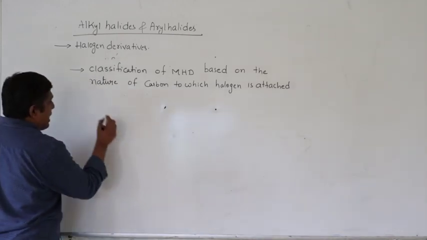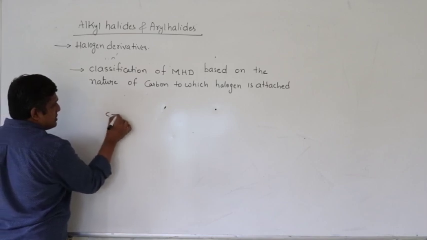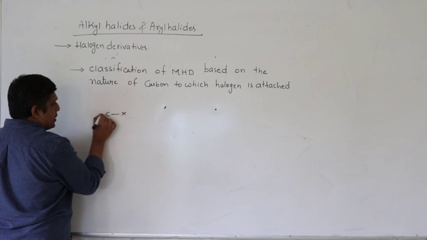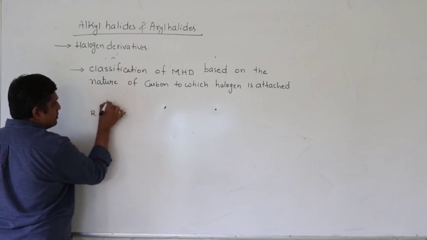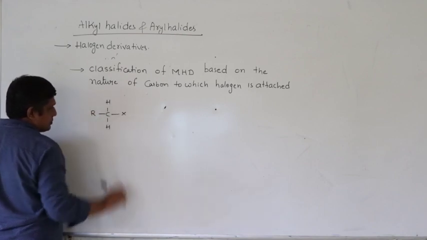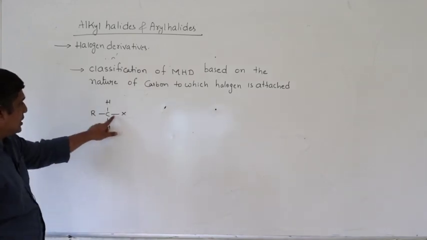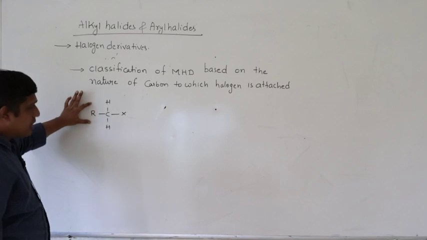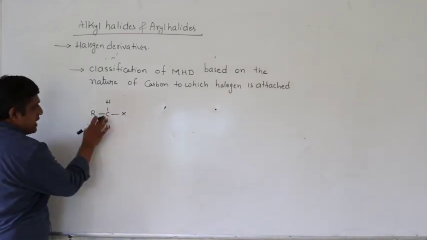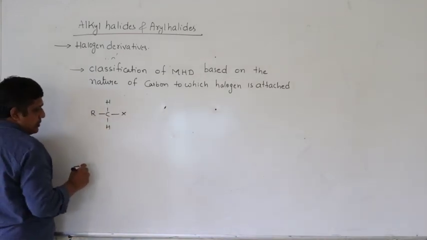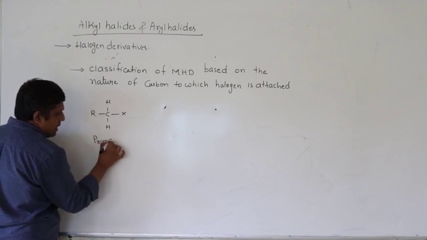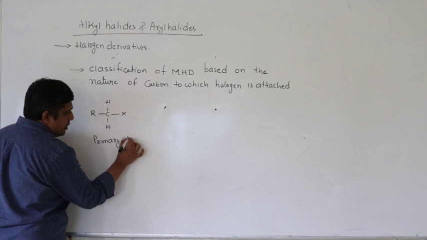So the first one, primary alkyl halide. Say X is the halogen attached to a carbon. This carbon is bonded to 2 hydrogens and 1 R, which means this carbon is bonded to another carbon atom. Such a molecule we call a primary alkyl halide.